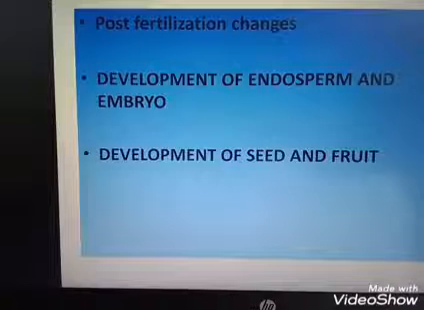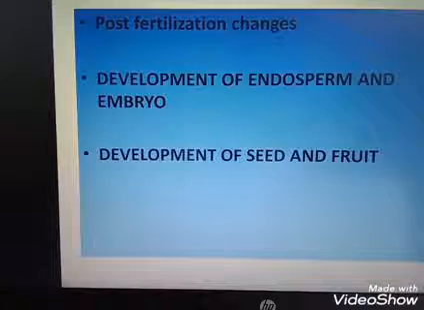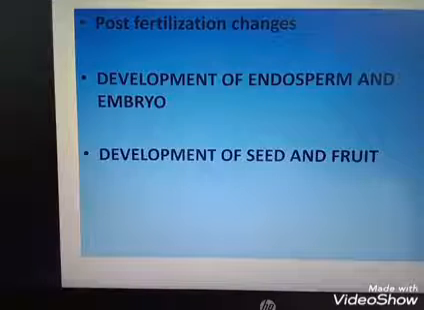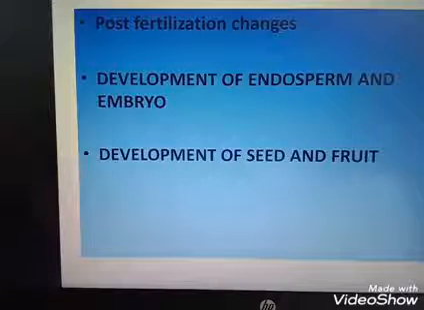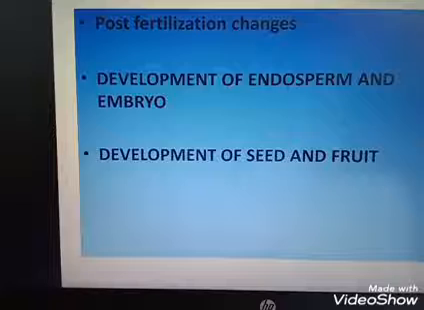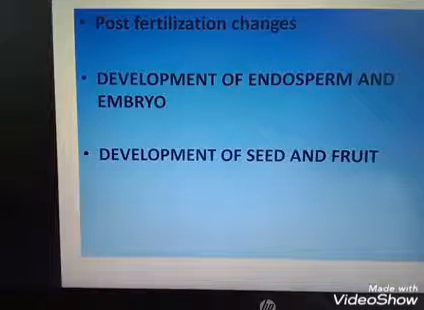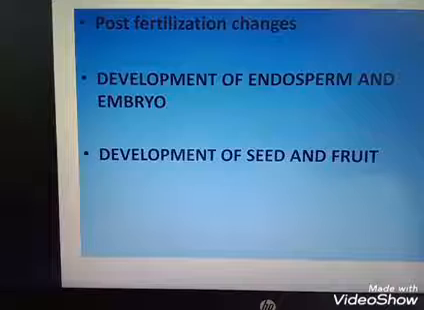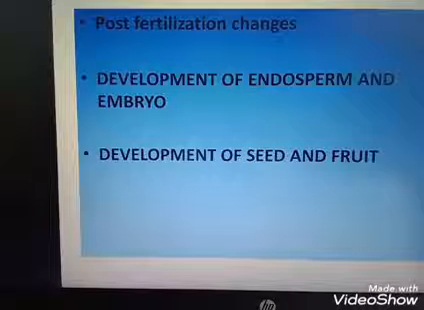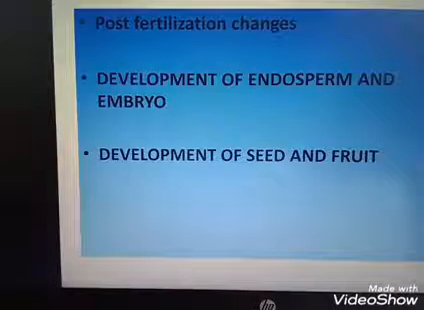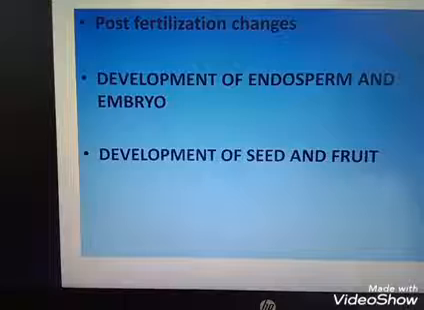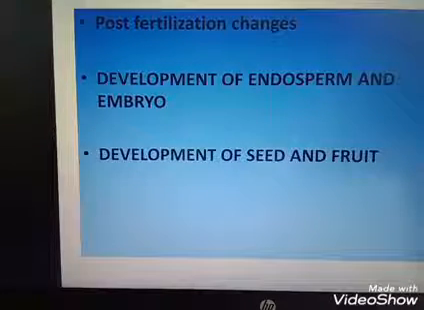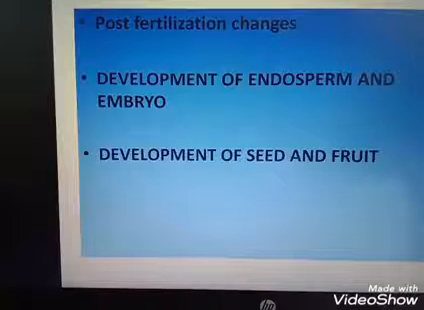Post-fertilization changes means the changes that occur in the plant after fertilization. The post-fertilization changes are mainly classified into development of endosperm, development of embryo, development of seed and development of fruit. So mainly four steps occur in the post-fertilization period: development of endosperm, embryo, seed and fruit.